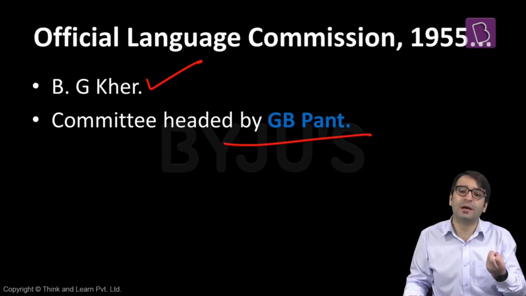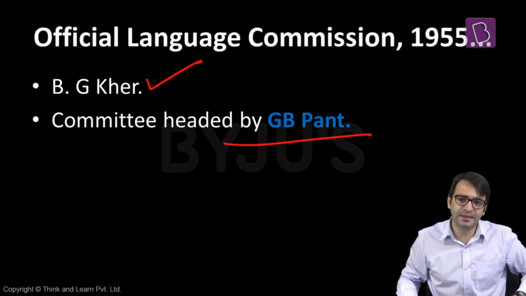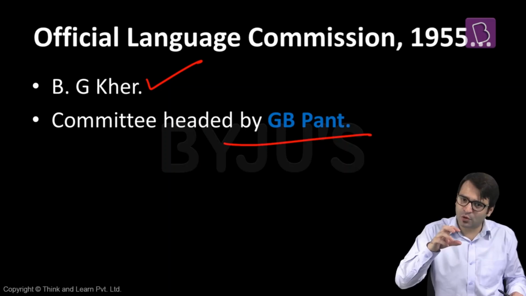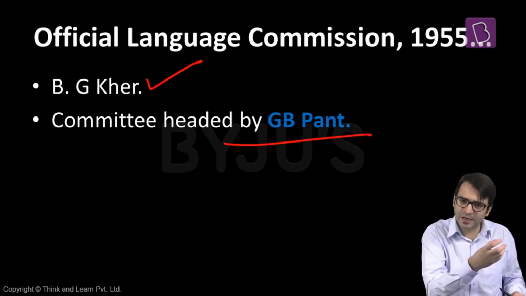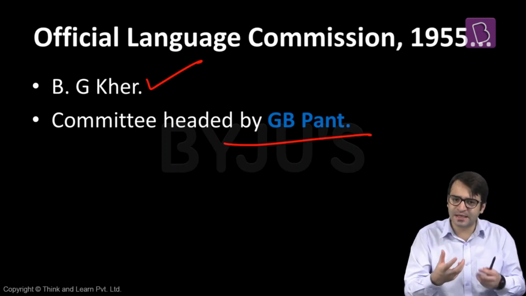In 1965, when there was a requirement to set up a commission for official language, this commission was not set up. Why? Because there was chaos in our society, particularly in southern India and more particularly in Madras, which is currently Tamil Nadu. People were protesting. They said, why is it that Hindi is imposed on the unwilling population in South India? Our languages such as Tamil, Telugu, Kannada, Malayalam, these are beautiful, very old classical languages. So why is it that Hindi is imposed on us?